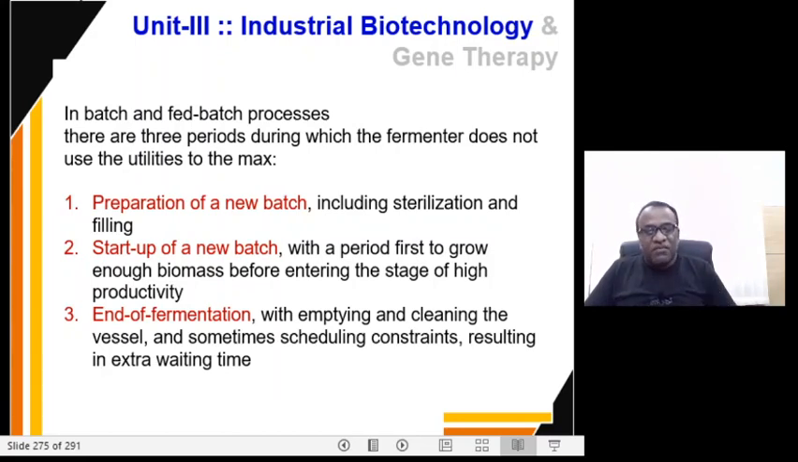Right. So in batch or in fed batch processes, there are three phases during which the fermenter does not utilize the utilities to the maximum. If the utilities are not utilized to the maximum, then the yield of the product will not be very high and the process will not be with more efficiency. The three periods are: number one, preparation of a new batch, number two, the startup of a new batch, and number three, the end of fermentation.